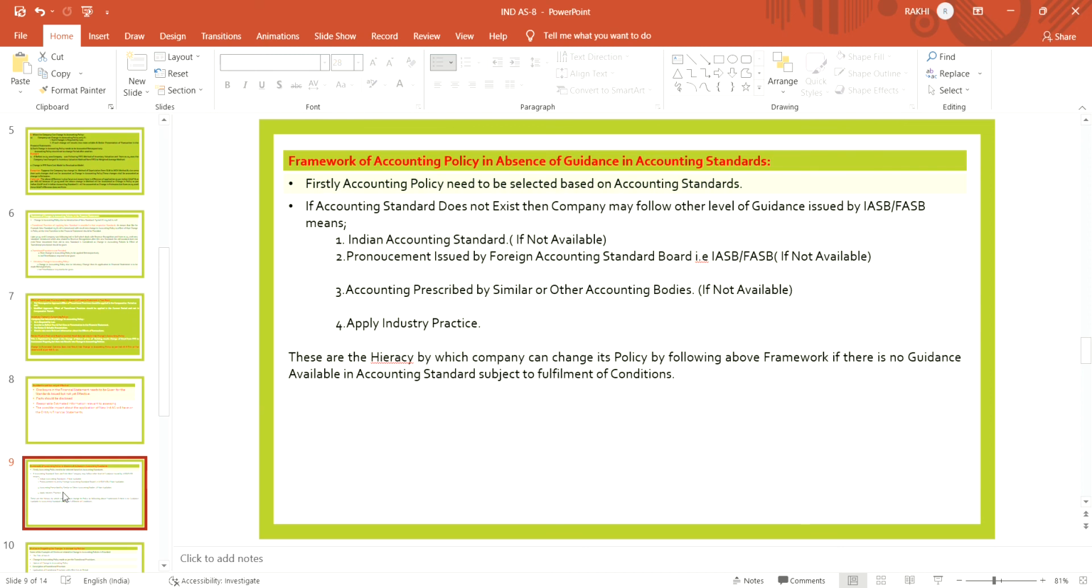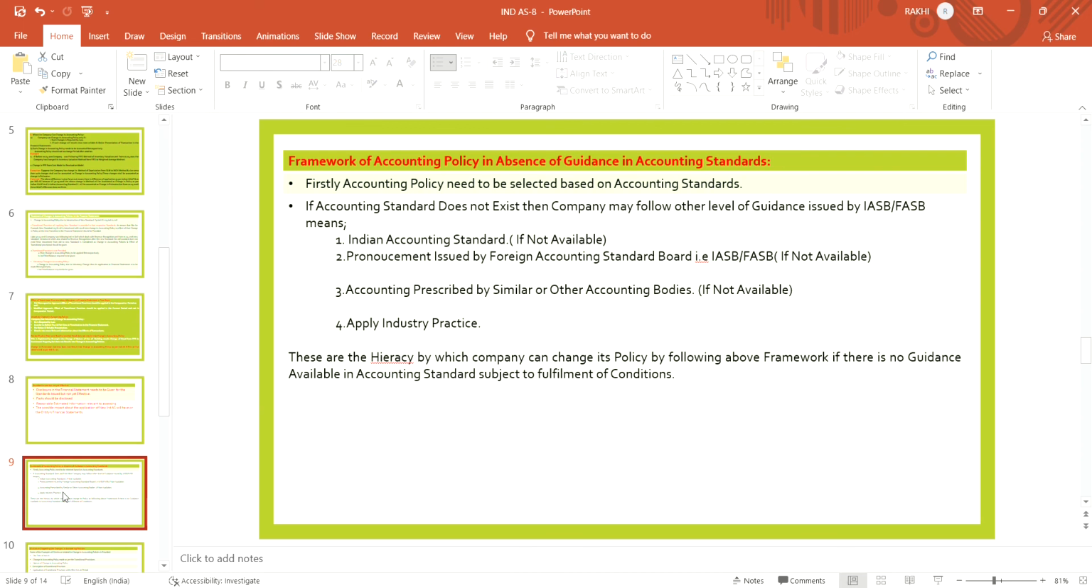Then if the guidance is also not available in that pronouncement, the company looks into the accounting prescribed by similar or other accounting bodies. If the guidance is also not available, then the company will apply industry practice. These are the hierarchies by which the company can change its policy, following the above framework if there is no guidance available in the accounting standard, but only subject to the fulfillment of conditions.